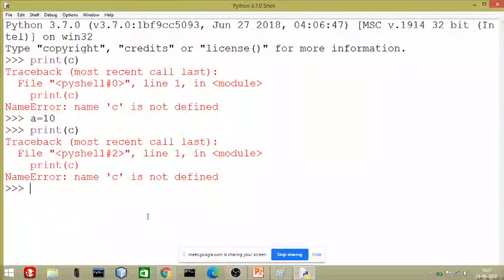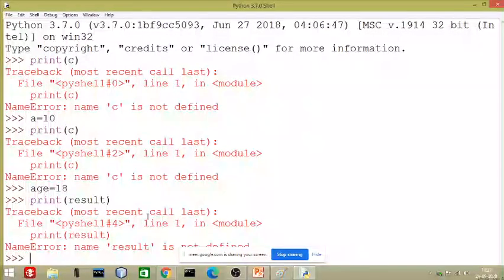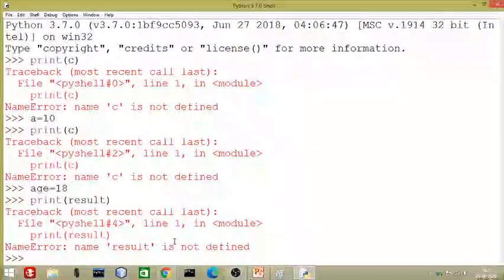Don't think that it is only C. For example, let us take an example of int, age is equal to 18. And if I write print result, I will get an error because I have not declared such a variable. The coding is not in sequence.